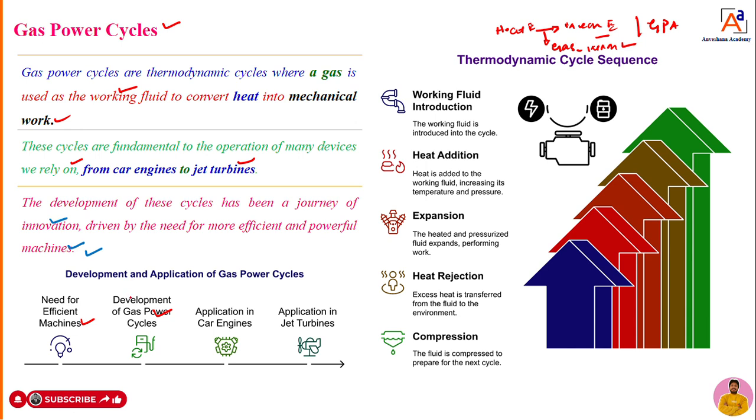The scientists, engineers and inventors developed the gas power cycles, and they started to use them in car engines as well as jet engines. Based upon the developed gas power cycles, we designed car and jet engines. Now, how do these gas power cycles actually work?